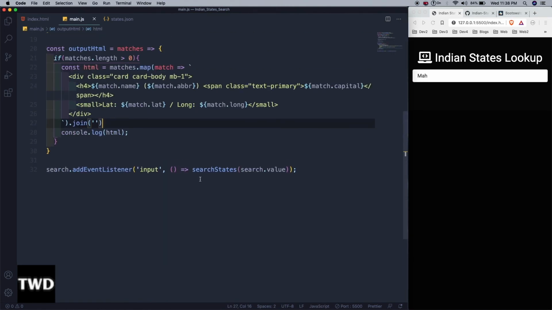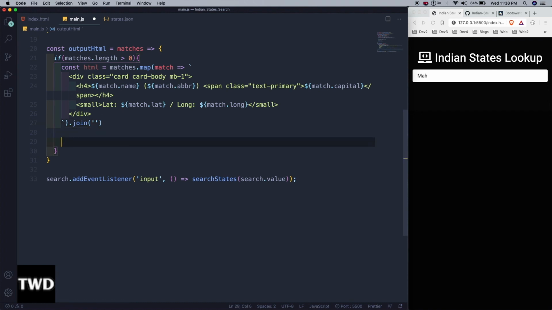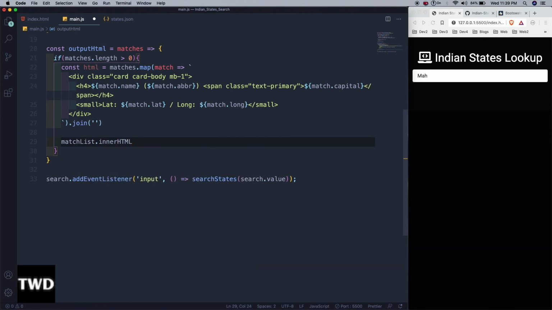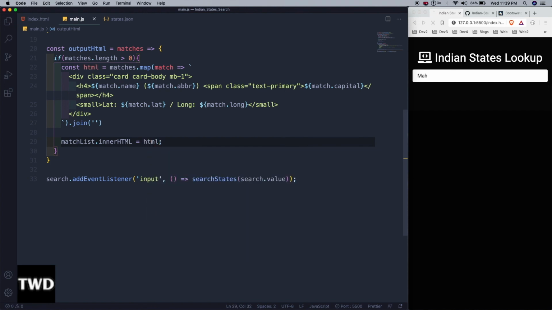It is very easy to update it. Let me remove this, and matchList.innerHTML equal to html. Let me do this, and if everything is right, our thing will work.